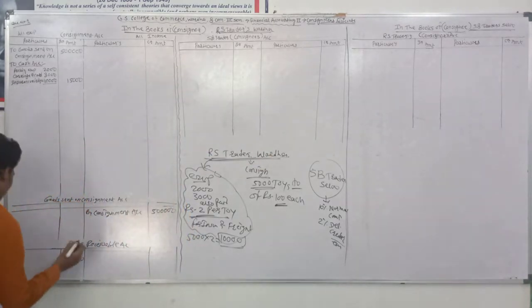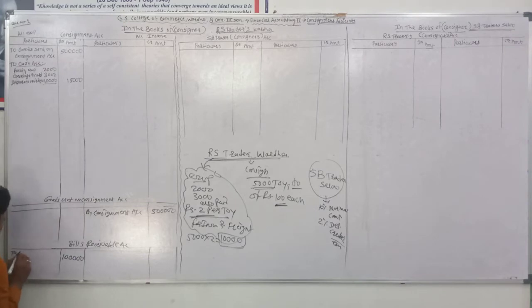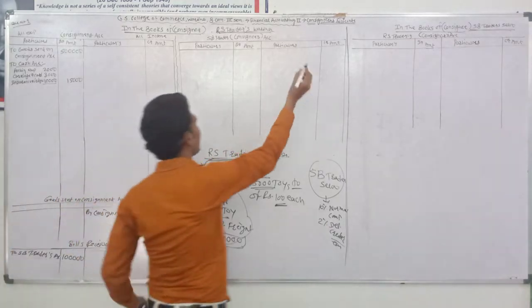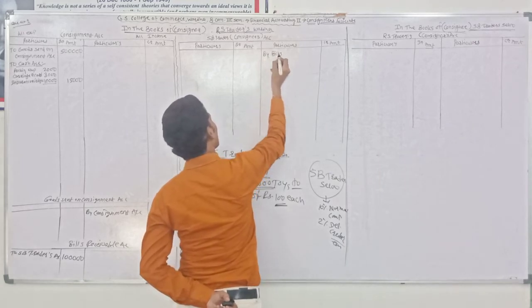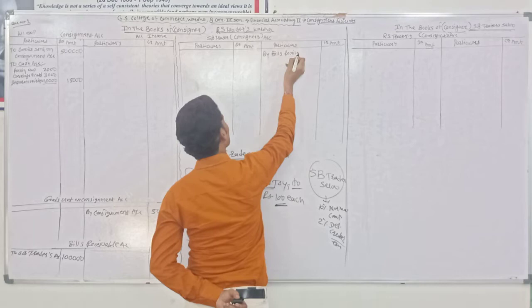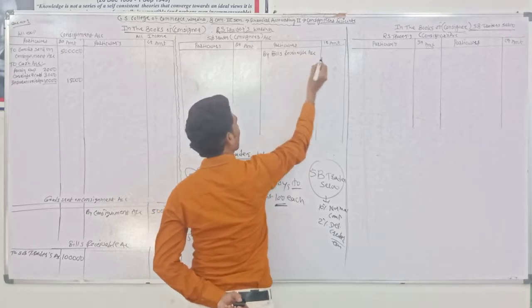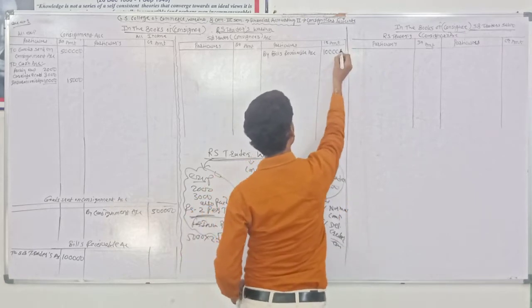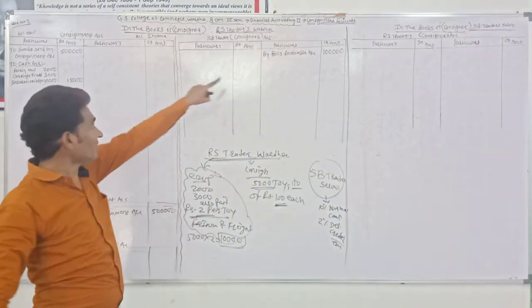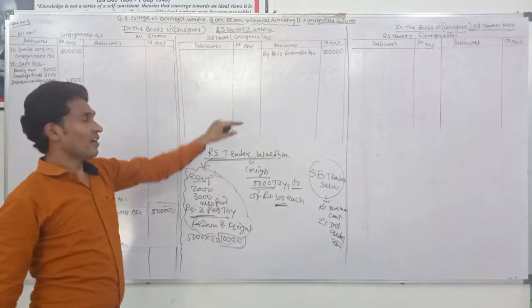So write at the debit side of bills receivable by SB traders account, and write at the credit side of SB traders account by bills receivable account rupees 1 lakh. Okay, bills receivable account debit and SB traders account credit.